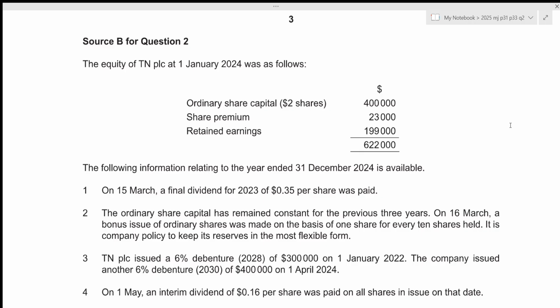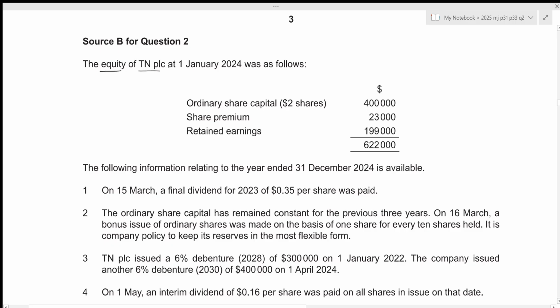And in this video, we'll be going over A-Level Accounting 2025 May-June, Paper 3-1 and Paper 3-3, question number 2. This is the structured paper 3, which consists of 3 questions. Each of them will be of 25 marks, and the total time limit for the paper is 1 hour and 30 minutes. So ideally, you should be spending around 30 minutes in order to solve each question. And in this video as well, we'll be attempting to solve this question number 2 under 30 minutes. So without any further delay, let's get started.